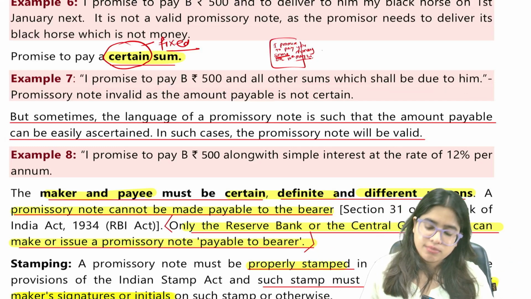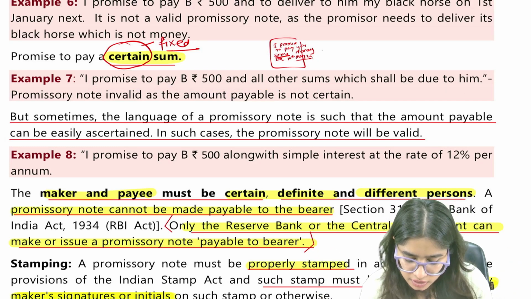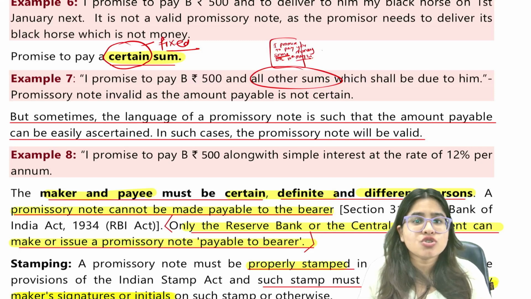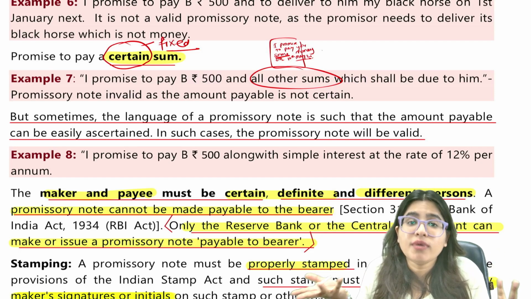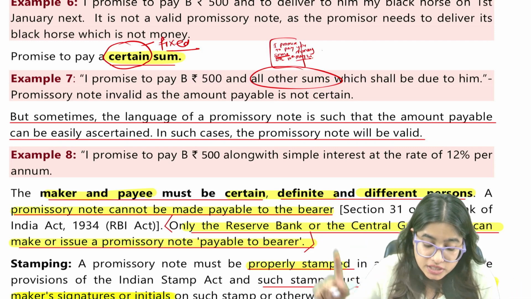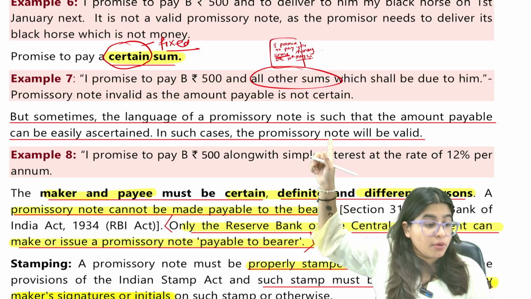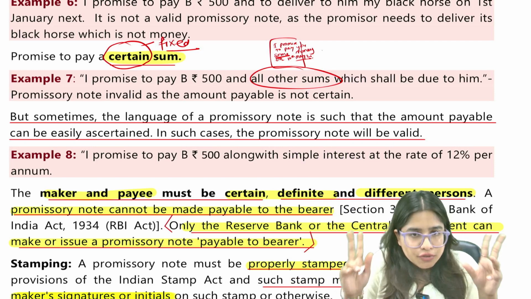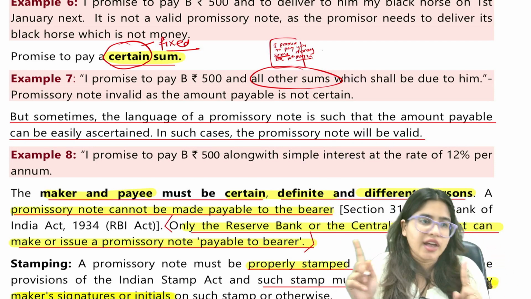Now, what is other sum? How much is other sum? Can you tell me? Other sum means 10 rupees, 100 rupees, 200 rupees, 500 rupees, 10,000. How much? A fixed amount is not mentioned. So this is not a valid promissory note, because here it is written, I promise to pay you 500 and all other sum. So other sum is too confusing, vague. So this is not a valid promissory note.